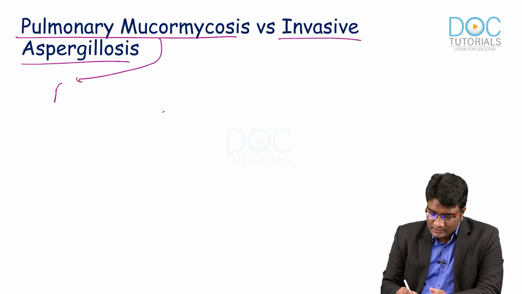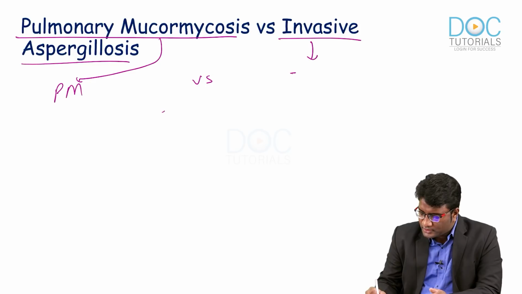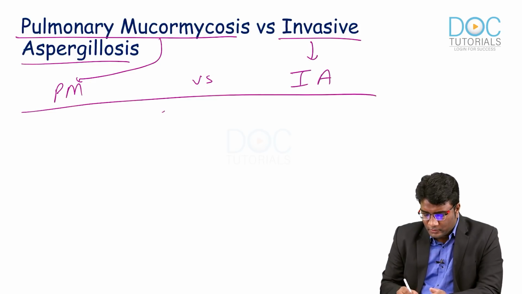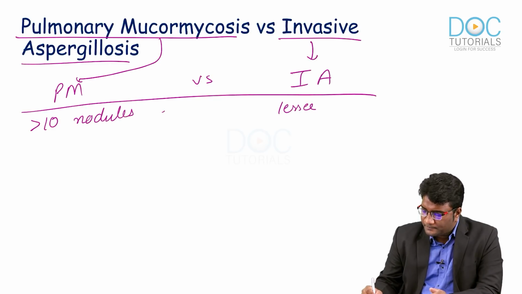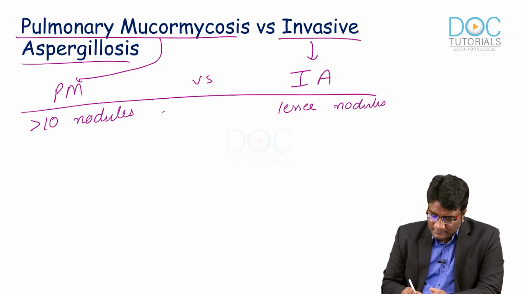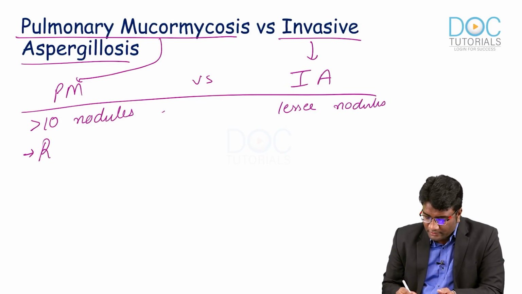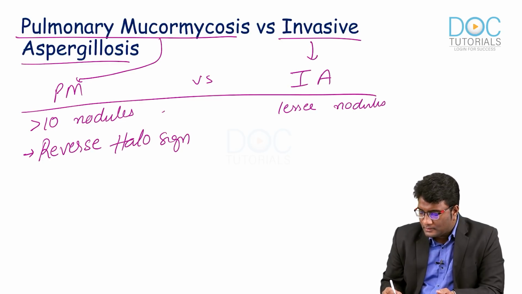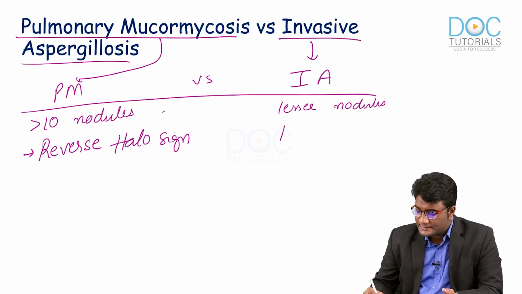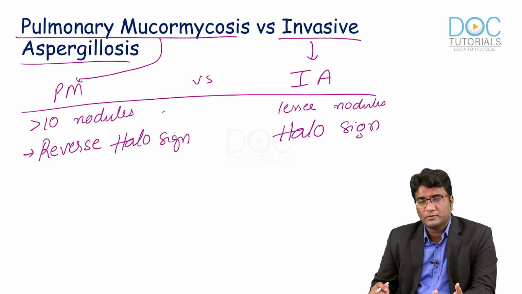Pulmonary mucormycosis versus invasive aspergillosis, if you compare, pulmonary mucormycosis usually has more than 10 nodules in the lung. Aspergillosis has fewer nodules. And in pulmonary mucormycosis, you have a large area of consolidation, a thick large area of consolidation with central ground glassing, called your reverse halo sign, which I showed you in the images also. Whereas invasive aspergillosis has the classic halo sign. Halo sign we used to study with angioinvasive aspergillosis, whereas reverse halo sign is more in favor of pulmonary mucormycosis.